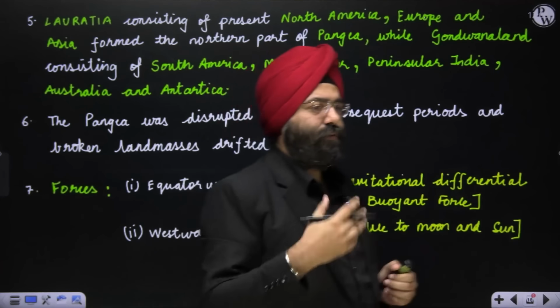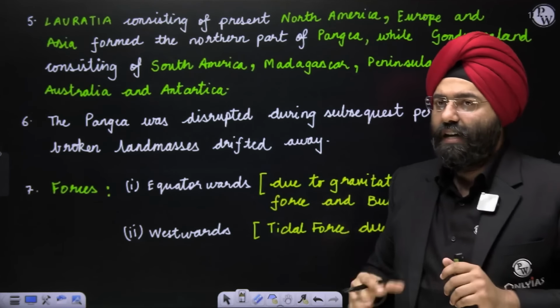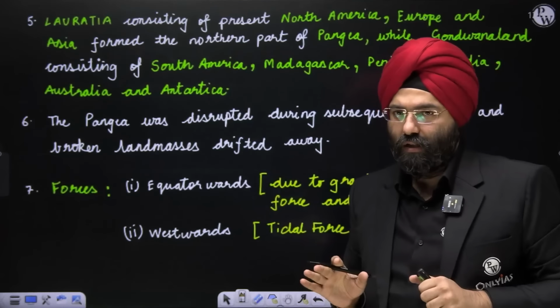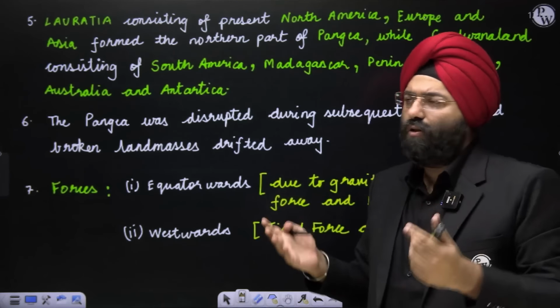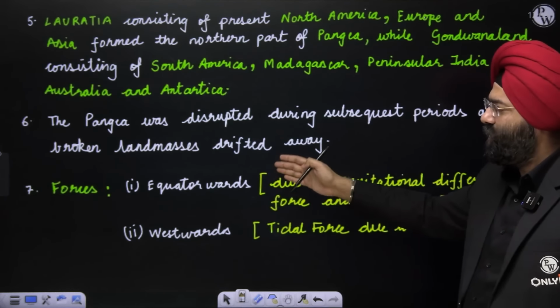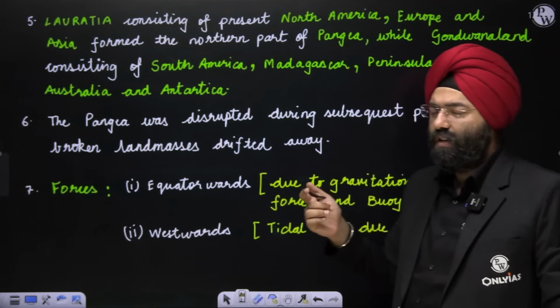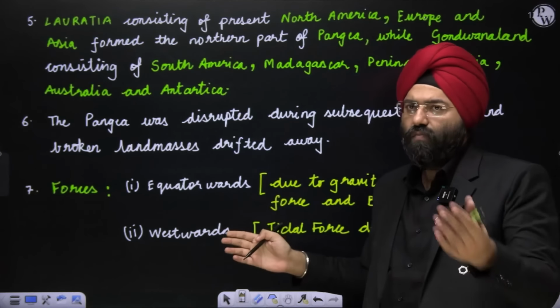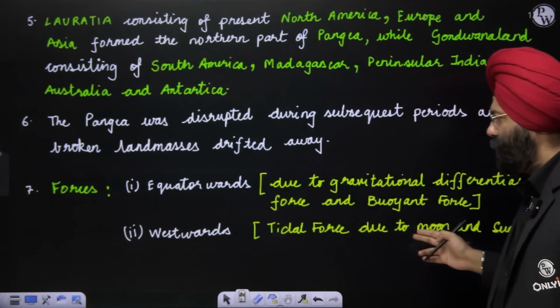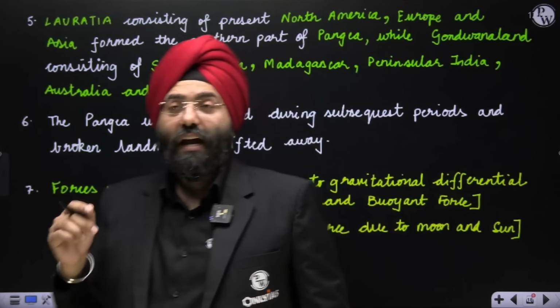Now these forces, or the names that have been given, see, certain books simply mention that the tidal forces are responsible, again a similar view. Certain books also mention that there is an equatorwards movement that is due to the gravitational differential forces, due to the differences in gravity in different parts of the region. And second, westward movement is also taking place, that is also due to the tidal forces. So this is very similar to what we have seen in the view of Taylor.